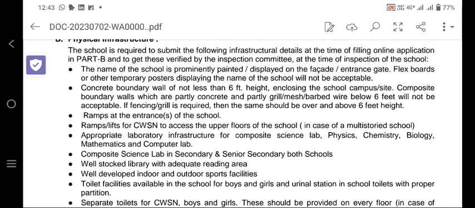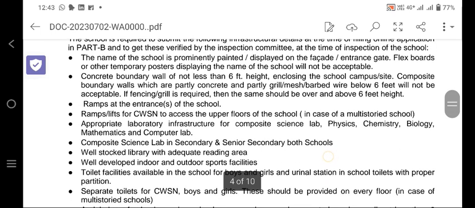If you are planning for flex boards outside of the school, please don't do it, because it will not be acceptable. A concrete boundary wall of not less than 6 feet height enclosing the school campus site. Composite boundary walls which are partly concrete and partly grill, mesh or barbed wire, below 6 feet, will not be acceptable, because the minimum requirement for the walls is 6 feet.